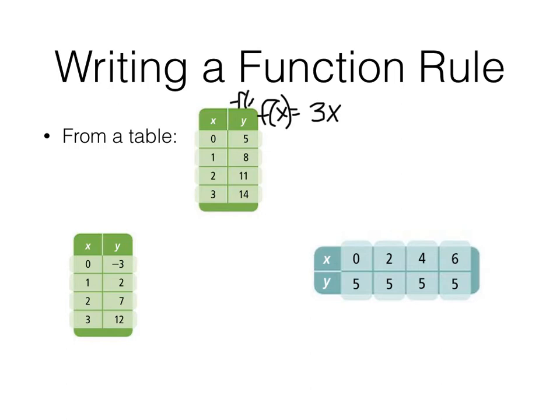Remember, f of x and y, same diff, same thing. So 3 times 0 would be 0. So then if I was to add 5 to that, would that work? All right, let's try it on the next one. 3 times 1 is 3 plus 5 is 8. Uh-oh, I think we found it.